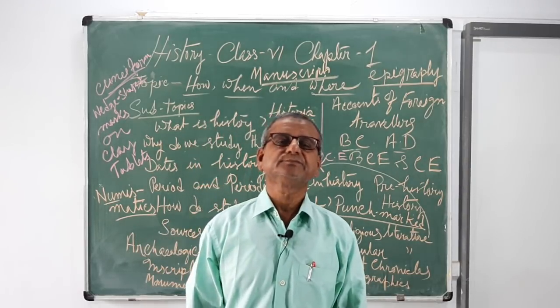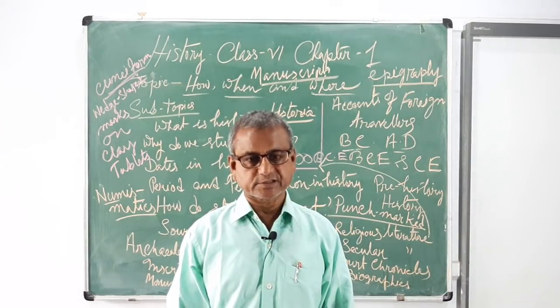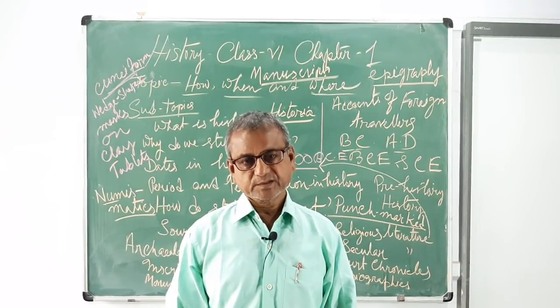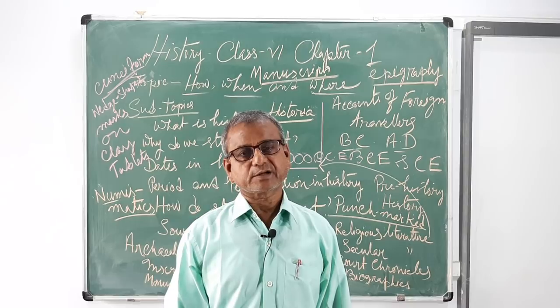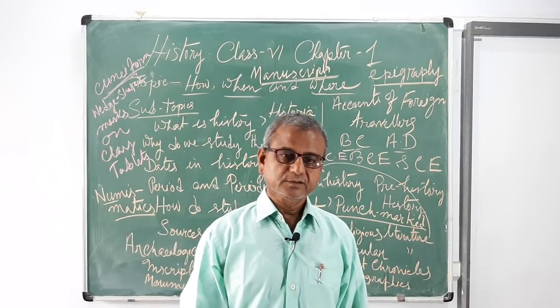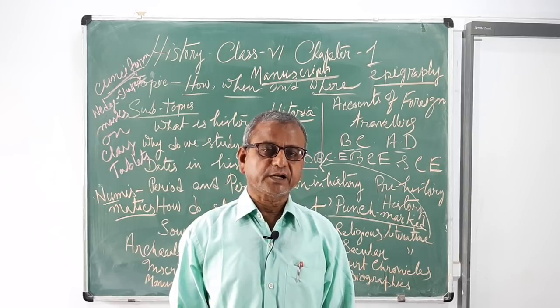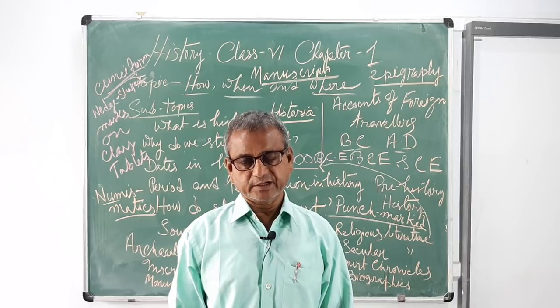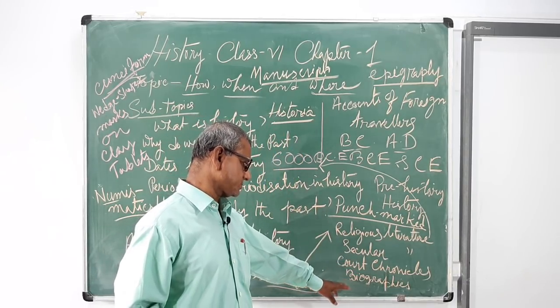Chronicles are actually official records or accounts of a dynasty or dynasties, for example, the Rajatarangini written by the Kashmiri poet Kalhana, which gives us an account of the dynasty from ancient time to the 12th century AD. So, this is the importance of court chronicles.